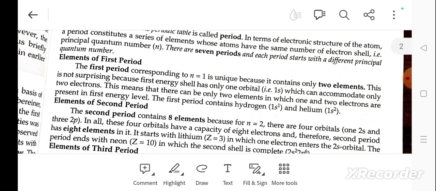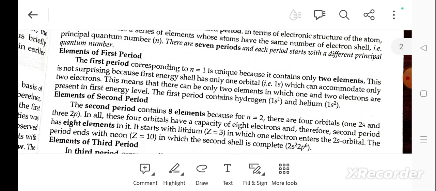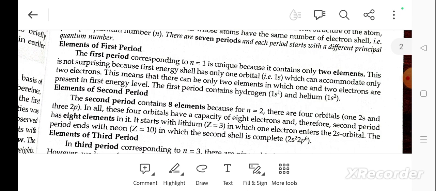The first period, corresponding to n equal to 1, is unique because it contains only 2 elements. This is not surprising because the first shell has only one orbital which can accommodate only 2 electrons. This means that there can be only 2 elements in which one and two electrons are present in the first energy level. The first period contains hydrogen and helium. The second period contains 8 elements because n is equal to 2. There are 4 orbitals: one 2s and three 2p.